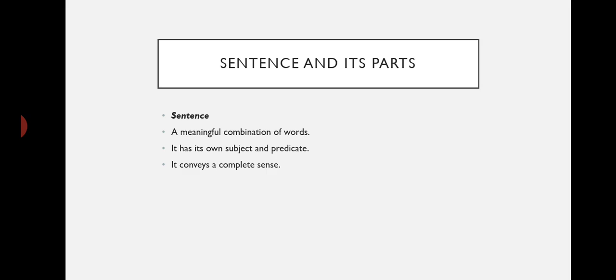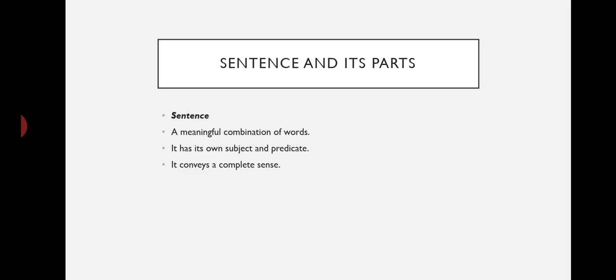Sentence and its parts. So the very first thing you need to understand about the sentence is that it's quite different from its other parts. For example, sometimes students might get confused about the difference between sentence and clause. So for that purpose you need to understand the sentence properly, and then you'll be able to differentiate between both the things properly. So by a sentence we mean a statement that is a meaningful combination of words.